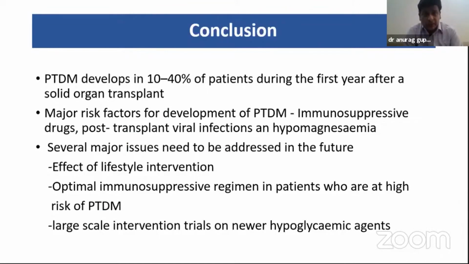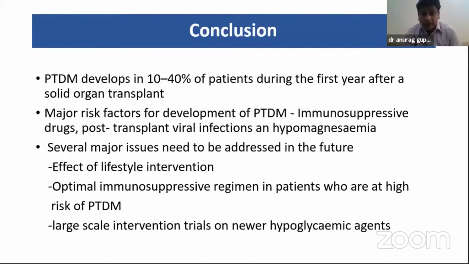So to conclude my talk, the PTDM develops in 10 to 40% of the patients within the first year after solid organ transplant. The major risk factors for PTDM are immunosuppressive drugs, post-transplant viral infections, and hypomagnesemia. Although hypomagnesemia is a responsible factor, the studies with oral supplementation of magnesium do not improve the PTDM in these patients, and several main issues need to be addressed in future.